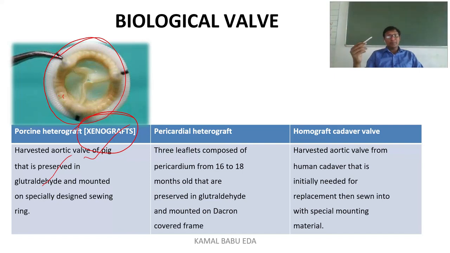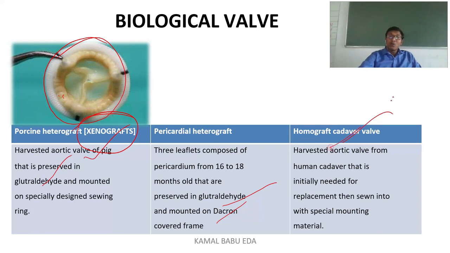Next we'll see what is the pericardial graft. This pericardial heterograft is mainly composed of 3 leaflets. They will remove the leaflets from 16 to 18 month old animals and preserve them in glutaraldehyde, and after preserving them in glutaraldehyde, they are mounted on a Dacron covered frame, and they are used as a valve replacement in surgery.